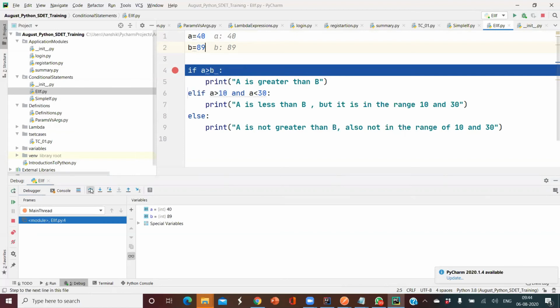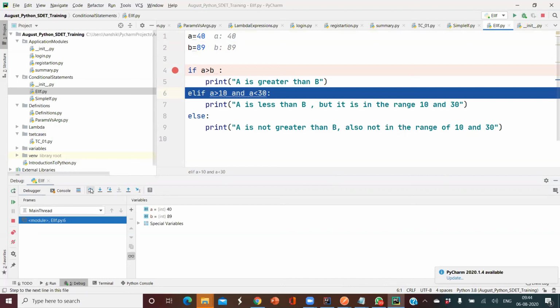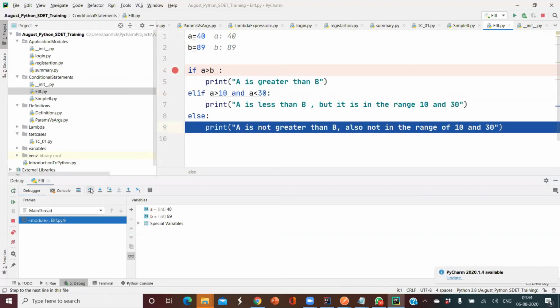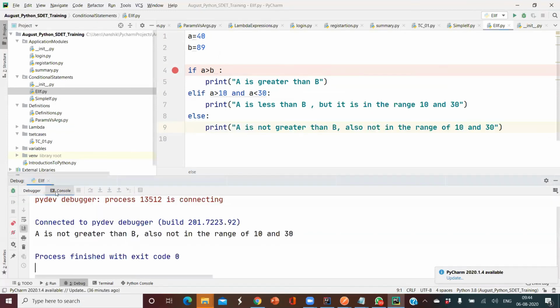So it will come and check whether A is in the range of 10 and 30. A is greater than 10? Yes. A is less than 30? No, A is not less than 30. Hence this logic also failed. Now the logic available in my else block got executed. Hence we got A is not greater than B, also not in the range of 10 and 30.